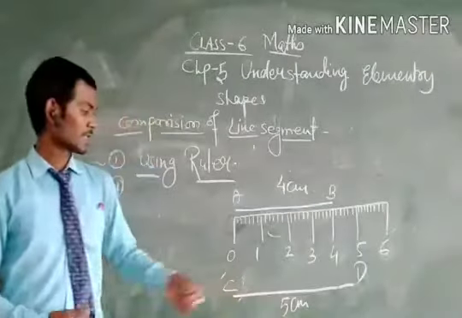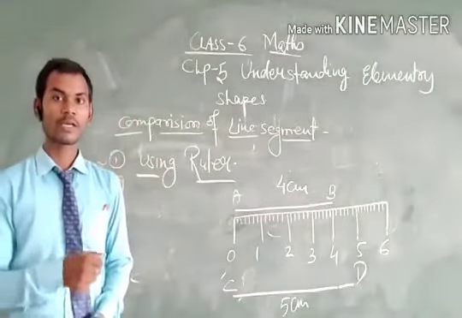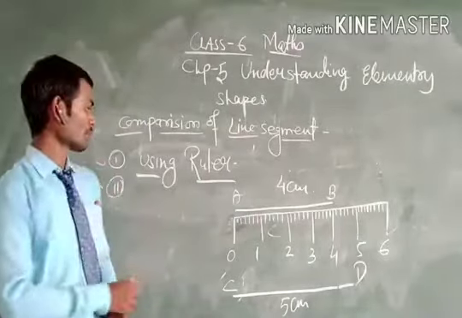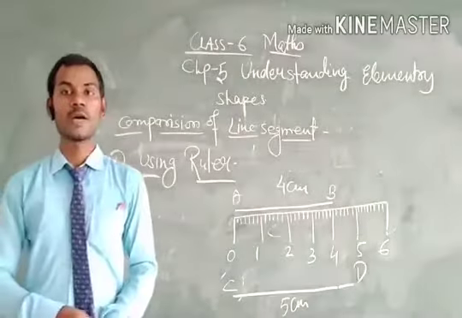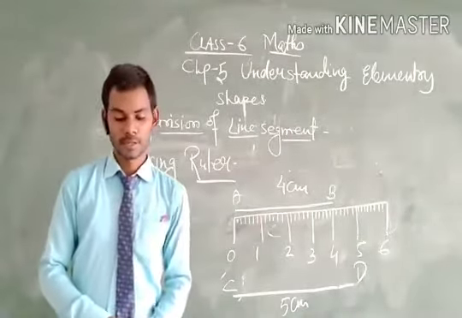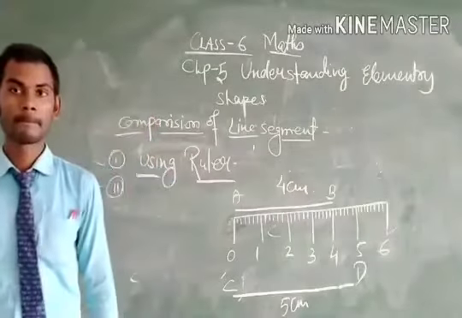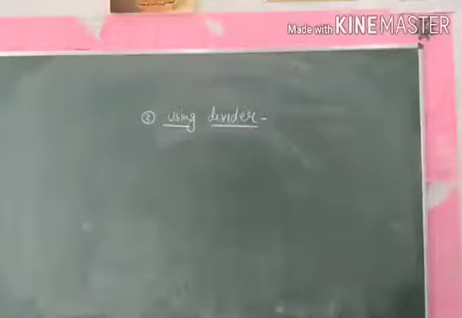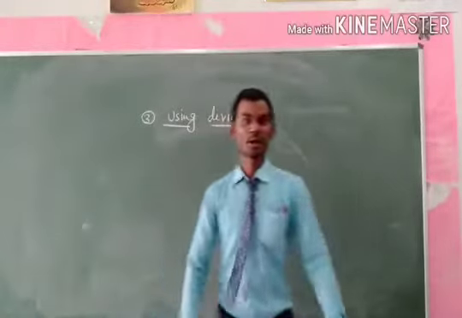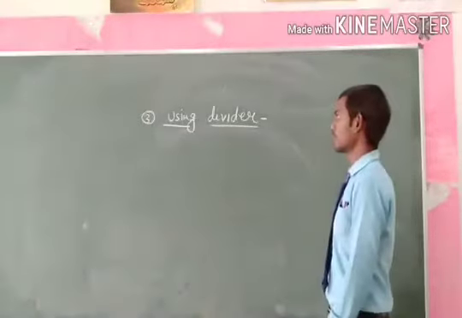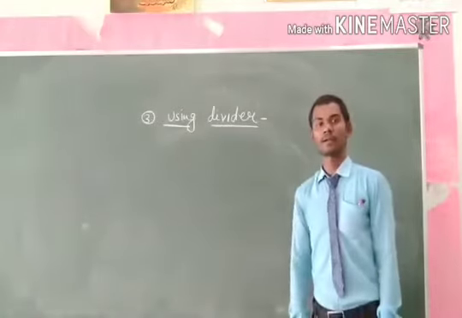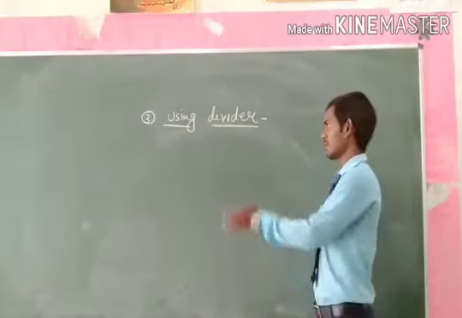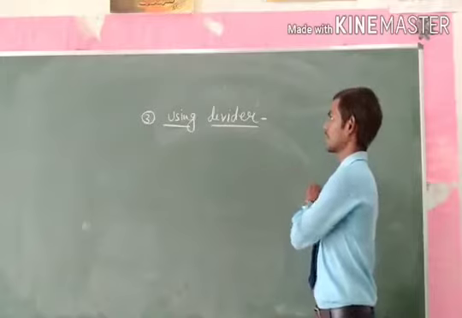I hope it is clear. This is the using ruler method for the comparison of line segments. And the third method for comparison of line segments is using a divider.